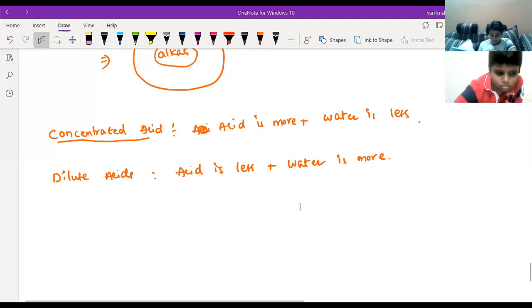Understand this one? No, sir, I didn't understand concentrated acid. In the case of concentrated acid, the acid quantity is more and the water quantity is less. Means only a small amount of water will be there in that acid, in the case of concentrated acid.